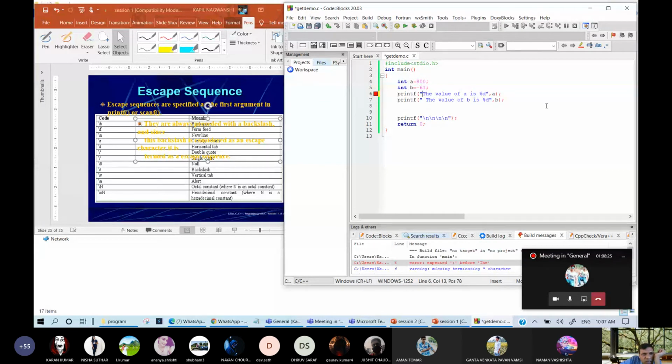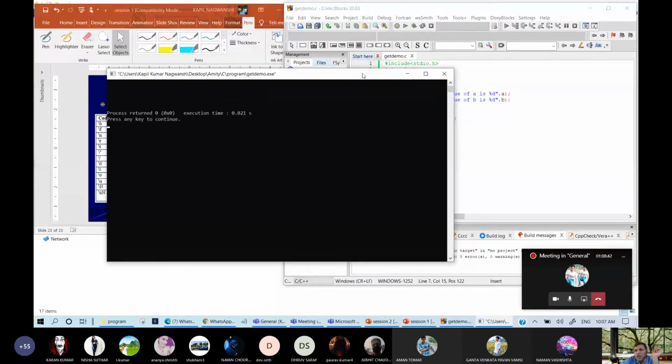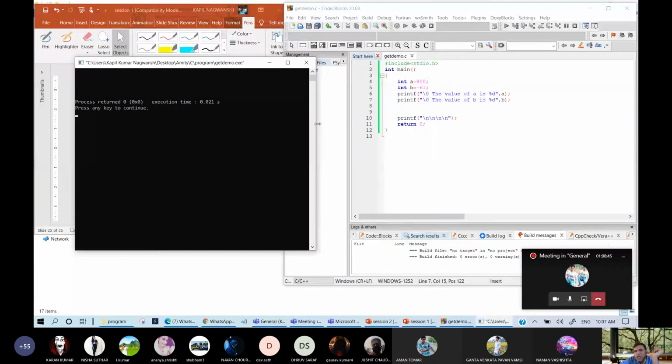If you want to print null, \0 will be there. I am writing \0 over here and over here also. Let us see the output of this. What is the output? Null.